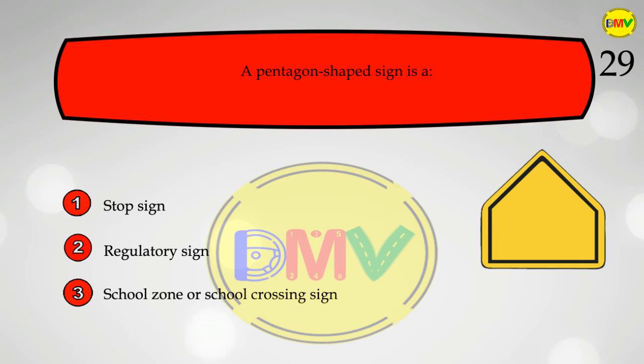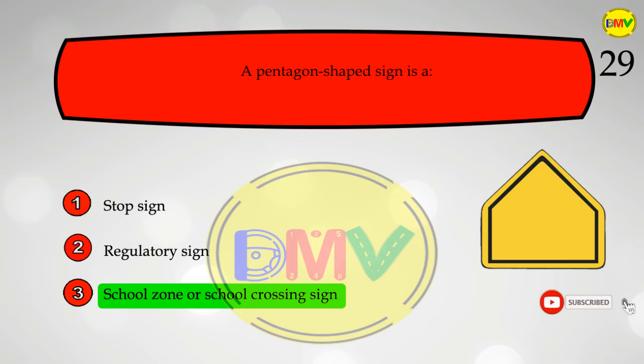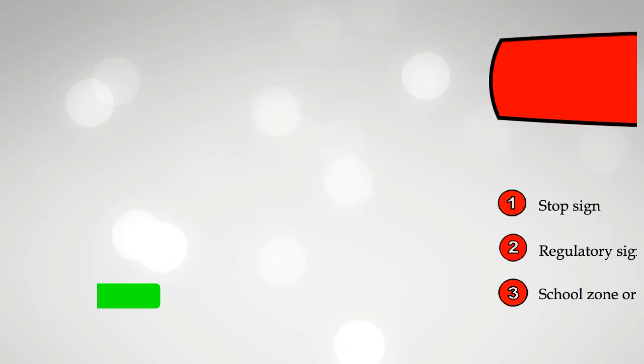The correct answer is 3. A 5-sided sign is used to alert drivers to a school zone. Some pentagonal signs specifically indicate crosswalks within school zones where children or other pedestrians may be present.